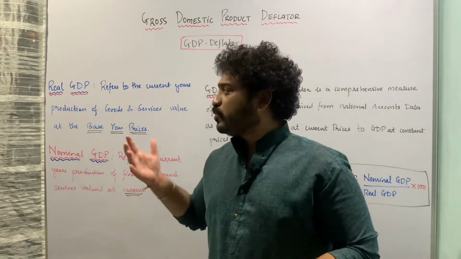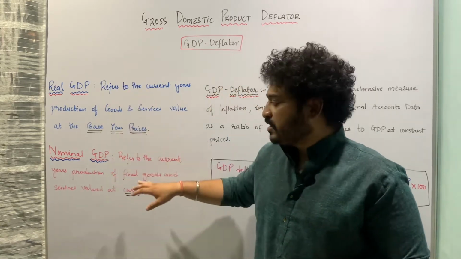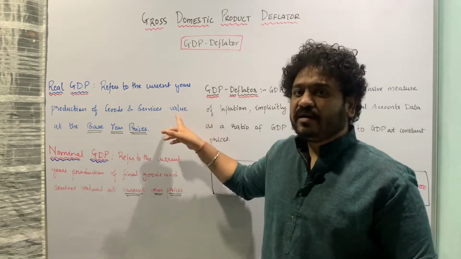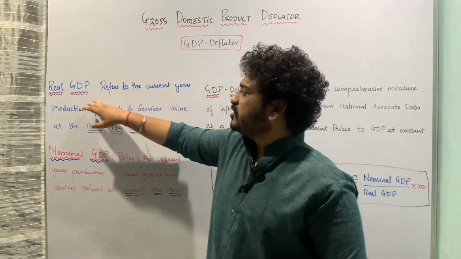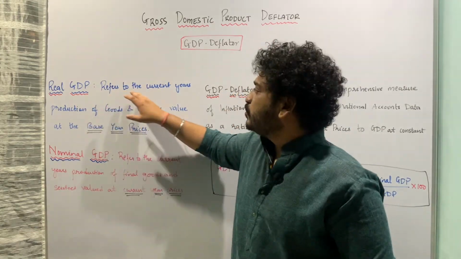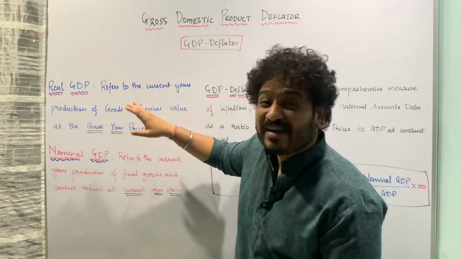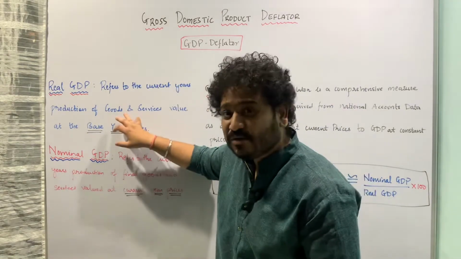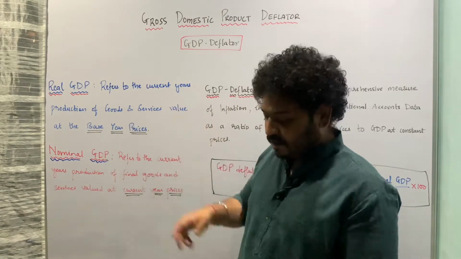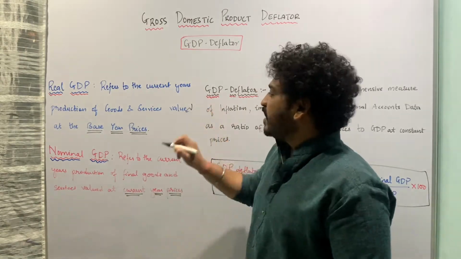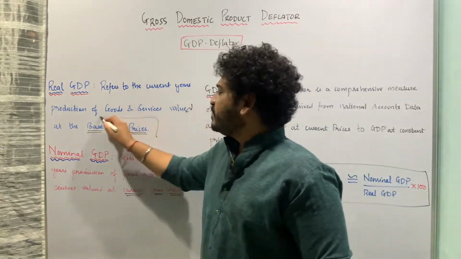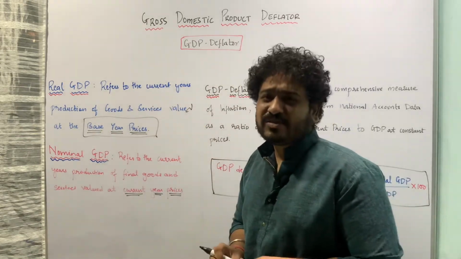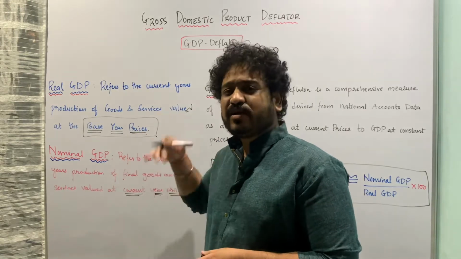Now let us look at what real GDP means and what nominal GDP means. Real GDP refers to the current year's production of final goods and services valued at base year prices. In the previous class I have explained what real GDP means, so if you haven't seen that lecture, please go and check it.